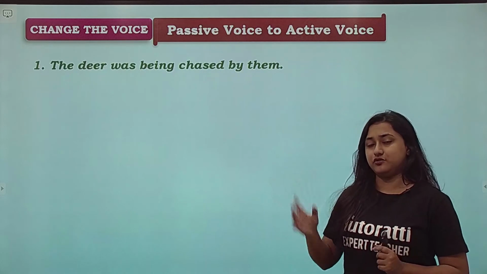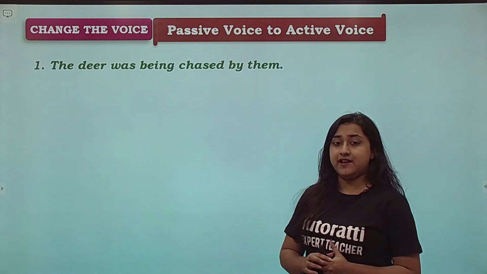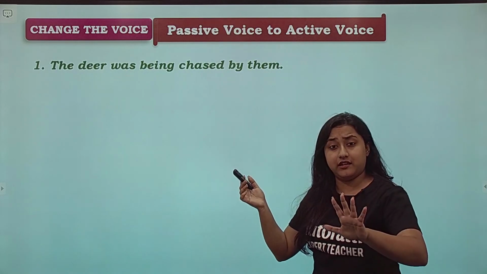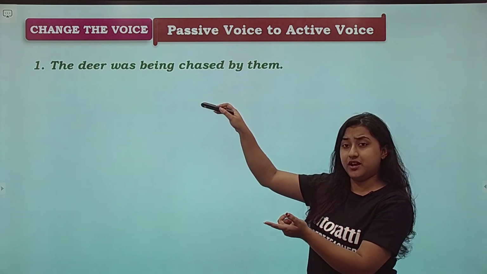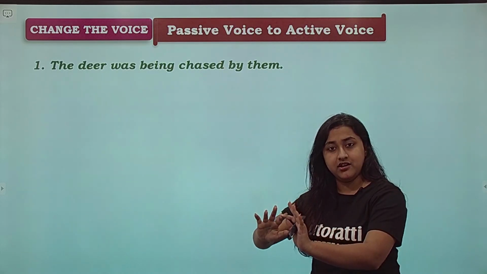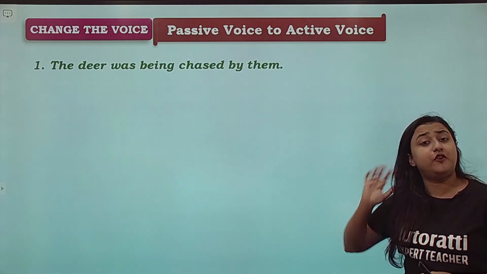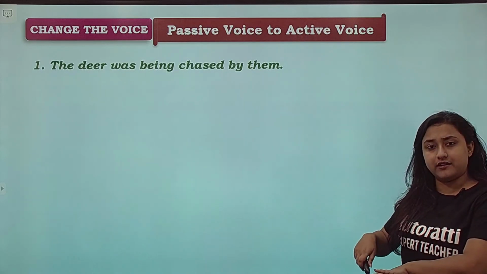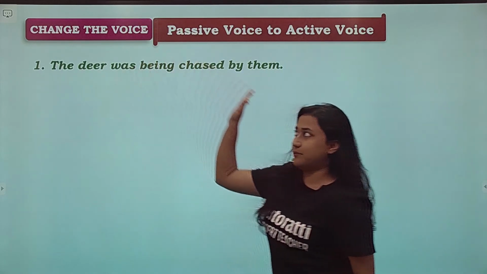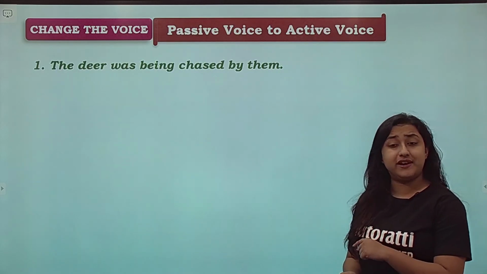ठीक है? So let's look. Which is the subject here? The deer. And the action is chased. Is the subject doing the action? Is the deer chasing someone? नहीं. The deer was being chased by them ना. मतलब the deer is not chasing anyone. Deer खुद भाग रहा है. The subject is not the doer of the action, hence it is passive voice. अभी passive voice है तो हमको passive से active में करना है. तो the same thing. We'll swap the subject and the object. Subject, the deer, will come this side. Okay, and object will also become, them will become they.